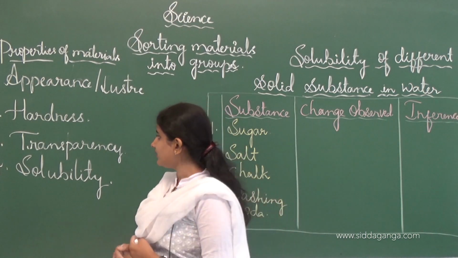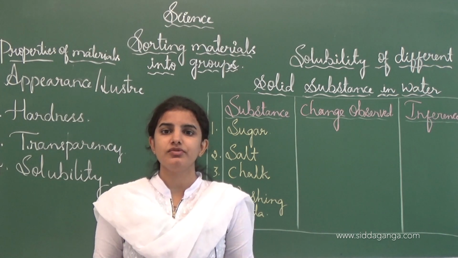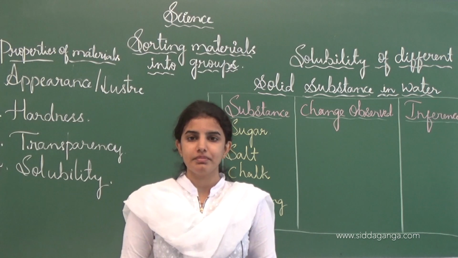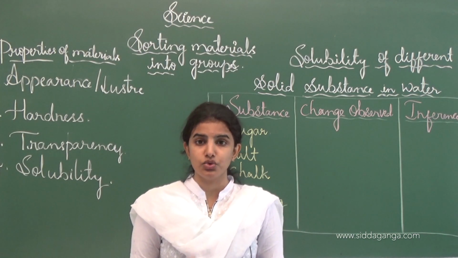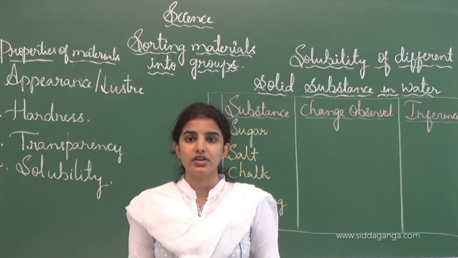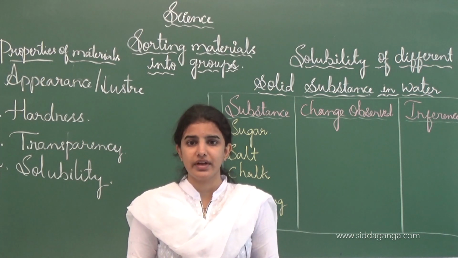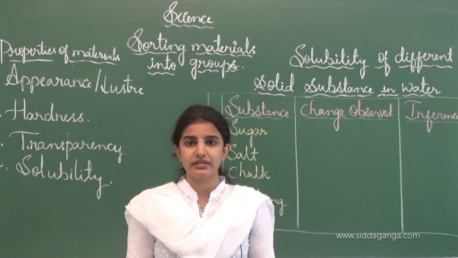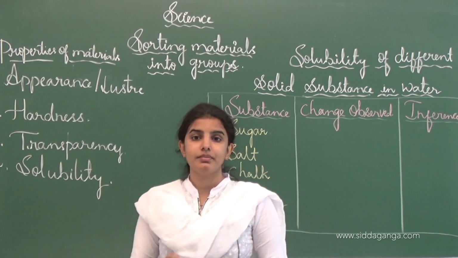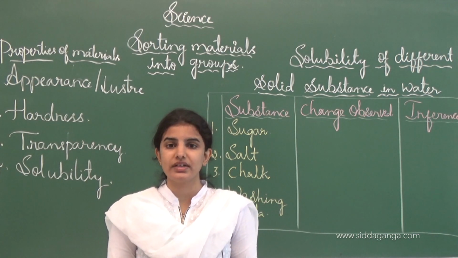And the next one is transparency. On the basis of transparency, materials are classified into three types: transparent, opaque and translucent materials. Transparent materials are those through which an object can be seen clearly. For example, glass, water, air, etc. These are some examples of transparent materials which possess the property of transparency.